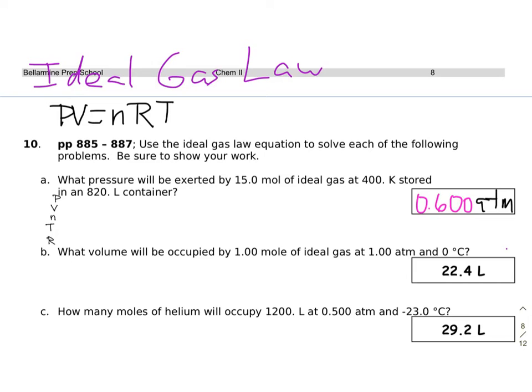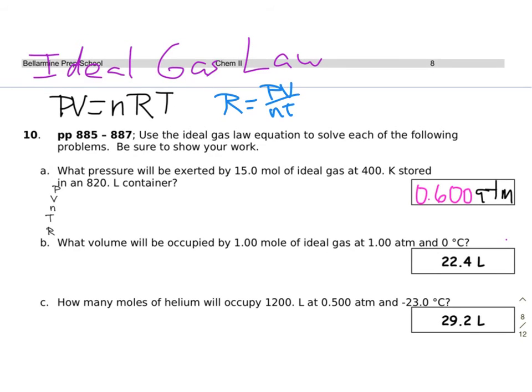involves the ideal gas law. And you'll notice, I hope, that the equation is almost exactly the same as combined gas law. If you rewrite this, where R is equal to PV over NT, PV over NT is what we used for our combined gas law. R is the ideal gas constant, and that was mentioned in Professor Dave's video. And that's one of the tricky parts, is you have to be aware of which R value, which ideal gas constant to use. And again, that's based upon the pressure.